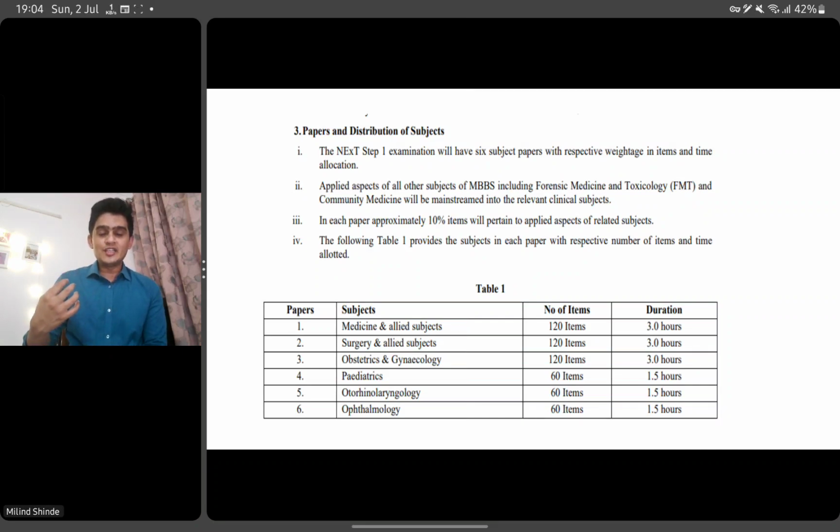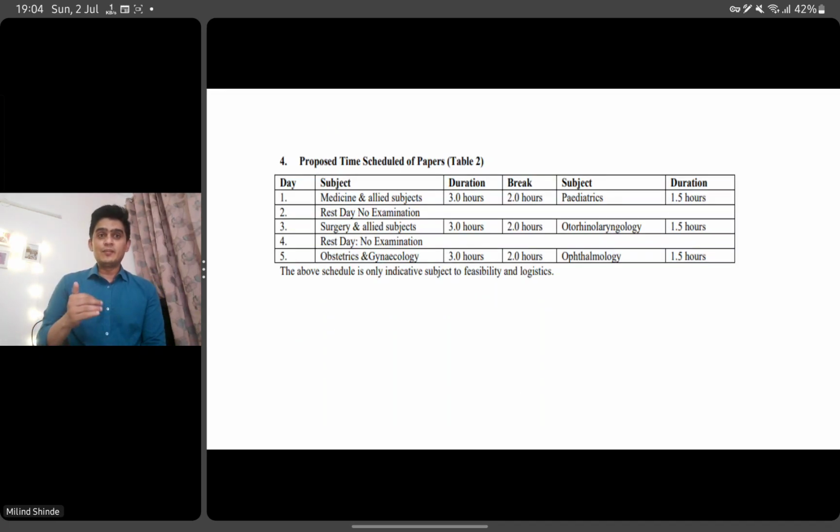जो पहले डिस्ट्रीब्यूशन दिया जाता था कि ऑफ्थेल से जैसे 9 क्वेश्चंस आएंगे, पीडियाट्रिक्स से 7 क्वेश्चन आएंगे, तो +2, +3 होता, -3 होता था. But now you have 60 dedicated items for pediatrics, 60 dedicated questions for ophthalmology. So this is why these questions become very important.